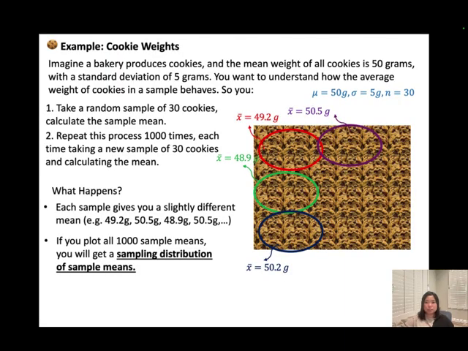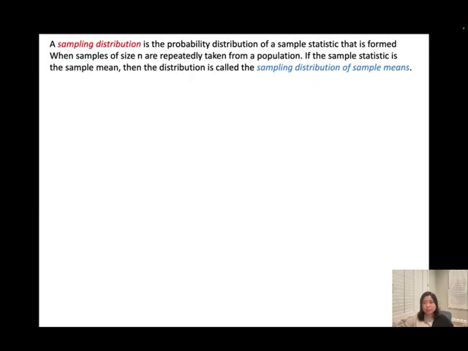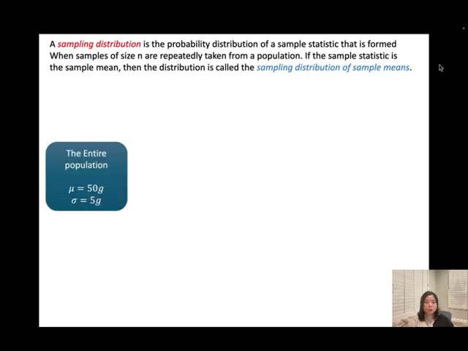You could do the same example. We could calculate the proportion instead of calculating the sample mean. If the sample statistic is the proportion, then we call this distribution the sampling distribution of sample proportion. Okay, so one more time.